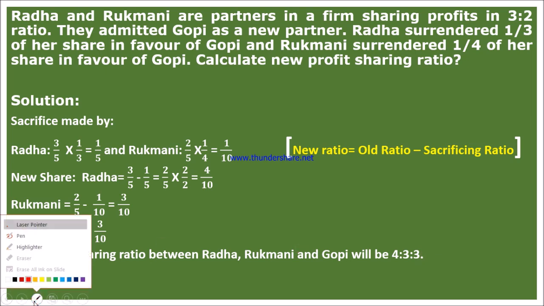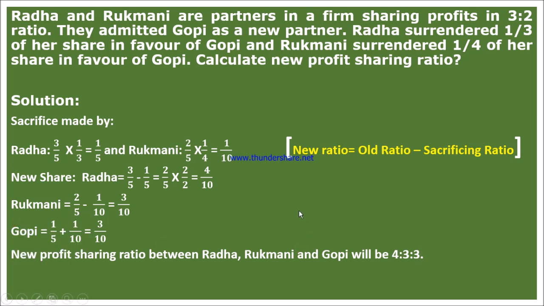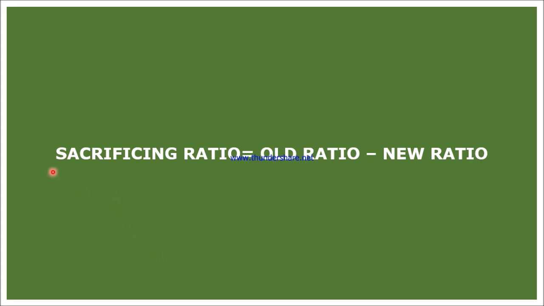Next, in this regard you have to keep one thing in mind: sacrificing ratio is equal to old ratio minus new ratio. Whenever you have to calculate the sacrificing ratio, just follow this formula, and I hope you can calculate it.